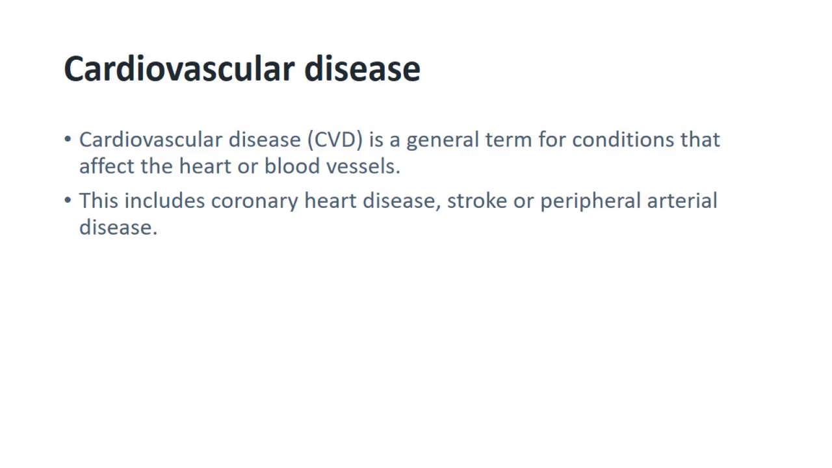So, if we talk about the cardiovascular system, basically it is a system which constitutes the heart and blood vessels of the human body. You might have heard about cardiovascular diseases. Cardiovascular diseases is a general term for the conditions that affect our heart and the blood vessels. It might include coronary heart diseases, stroke, peripheral artery diseases, etc., which we are going to discuss in detail in our upcoming sessions.